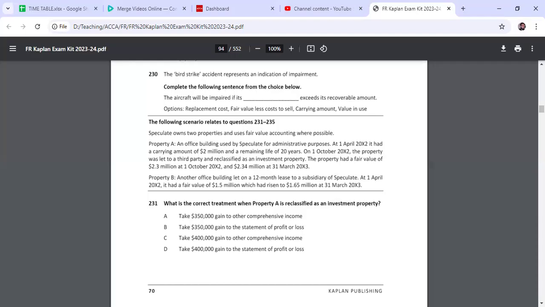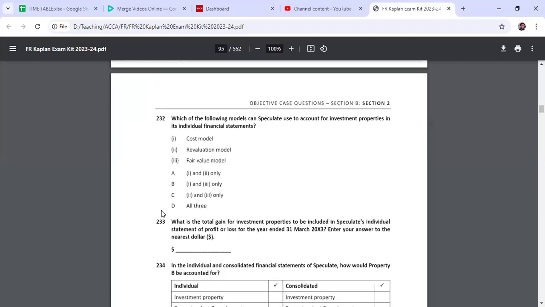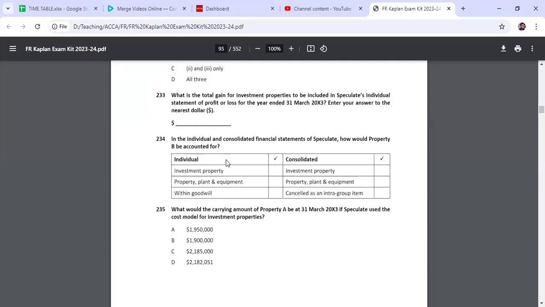In the paper as well, just read the bold line and you will come to know which IAS it is. So the first line is the correct treatment of property if it is investment property. Number 232: how many models are there in investment property, IAS 40? We know two models. Later on I will ask which ones. The third question is the total gain on investment property in profit and loss. If the valuation goes up or down for investment property, it is not OCI. It is profit and loss, an income or an expense.